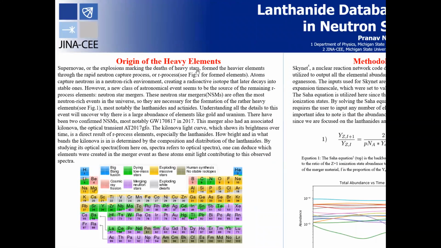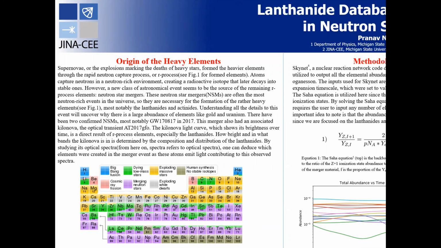So, for the origin of the heavy elements, most notably the ones after iron, they come from the R process, or the rapid neutron capture process, in which a bunch of atoms in a very neutron-dense region capture neutrons and undergo beta decay, resulting in heavier elements being formed. We see this in supernovae, but we also see this in neutron star mergers.